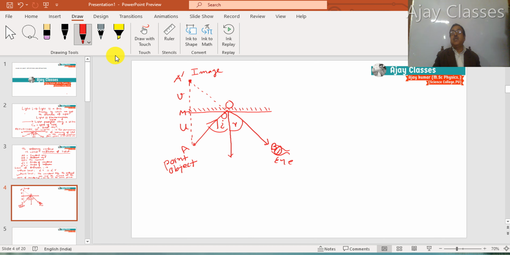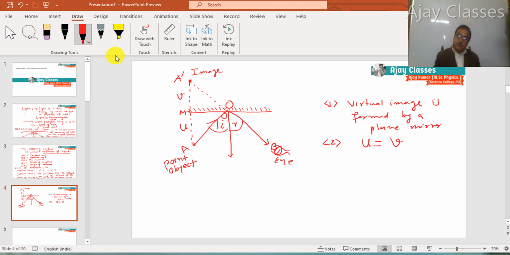So two things are important: first, a virtual image is formed by a plane mirror; second, the object distance must be equal to the image distance. These two things are very important in the case of a plane mirror and image formation.